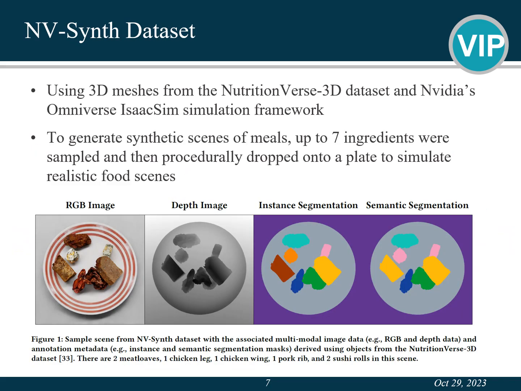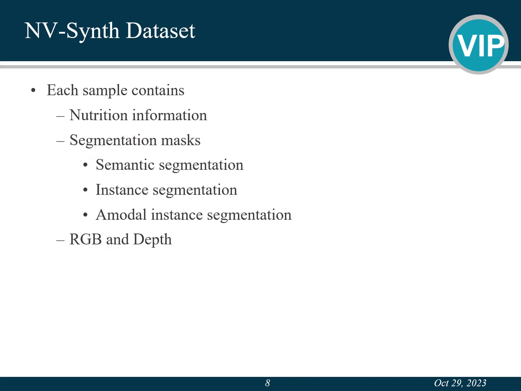The NVSynth dataset uses 3D meshes from the NutritionVerse 3D dataset and NVIDIA's Omniverse ACM simulation framework to create synthetic eating occasions. To generate synthetic scenes of meals, up to 7 ingredients were sampled and then procedurally dropped onto a plate to simulate realistic food scenes, as shown in the images below. Each sample in the NVSynth dataset contains nutrition information, segmentation labels, and input images with both RGB and depth modalities.